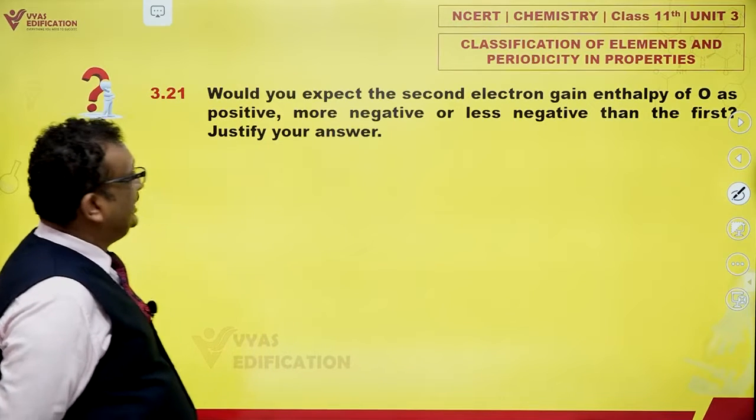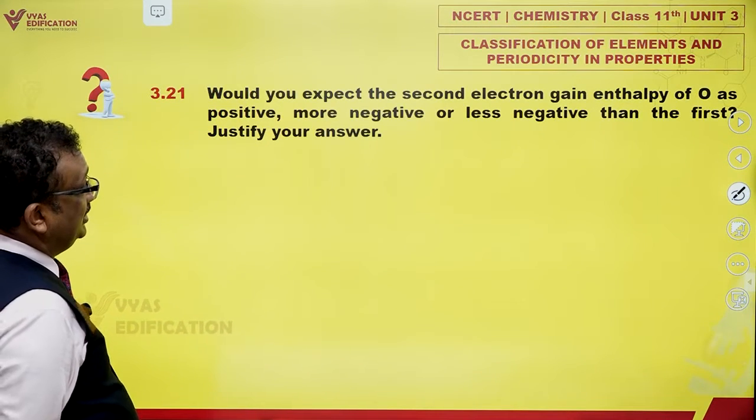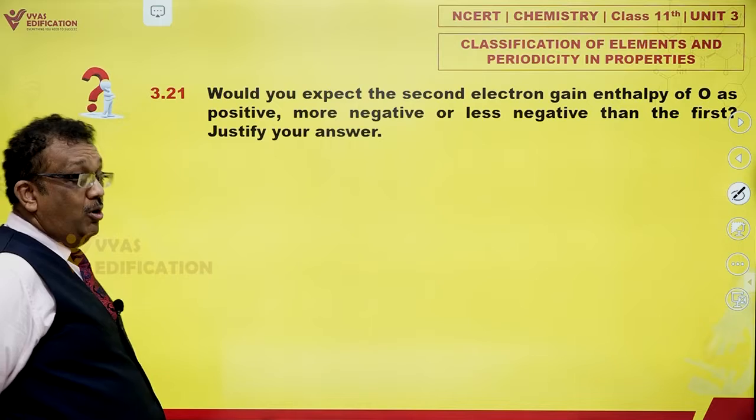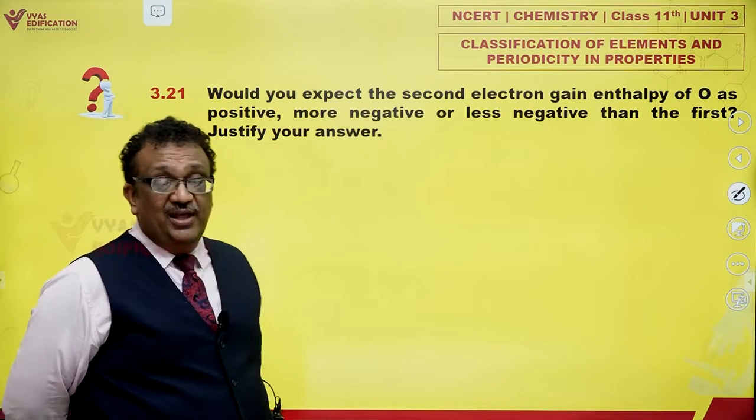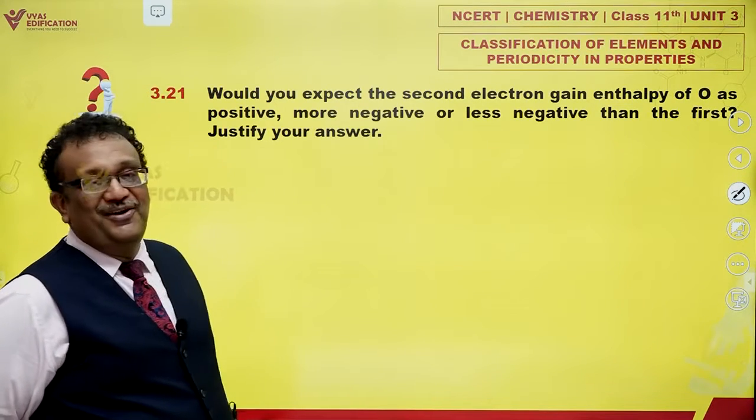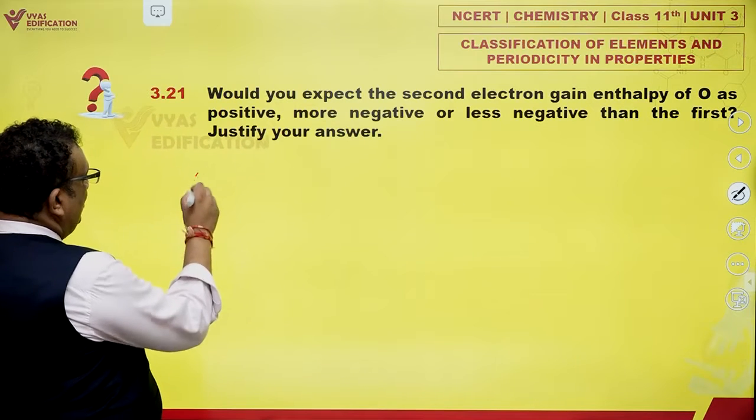Would you expect the second electron gain enthalpy of oxygen as positive, more negative, or less negative than the first? Justify your answer. Very interesting question.